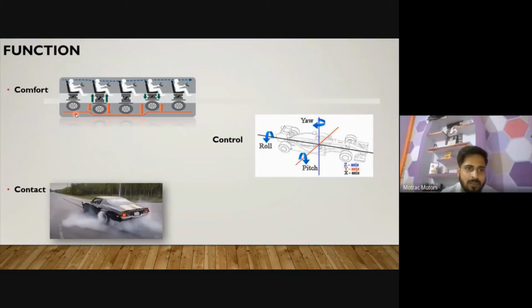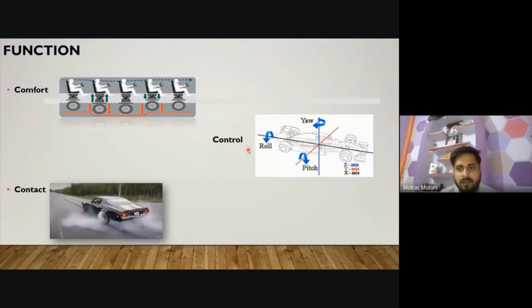In this first figure, you can see how it helps to improve our comfort. Just suppose my vehicle is going on the same kind of surface, and suddenly some ditch is there. My vehicle will go into that ditch, and at that time the suspension creates a force in the opposite direction, so that the driver position or the vehicle position is not disturbed much with respect to the center line. And again when we come back up, it allows driver comfort.